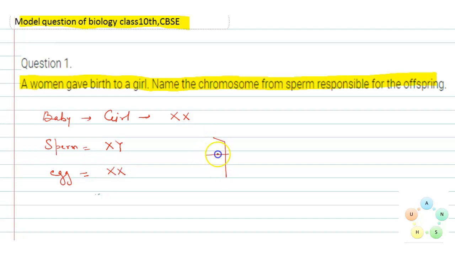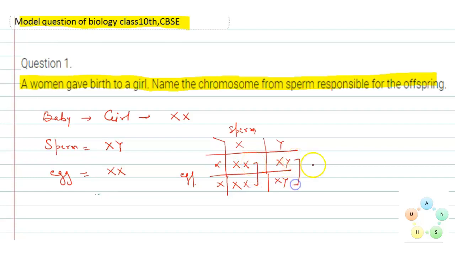So when a sperm fuses with an egg, there are chances that the offspring may contain such a sex chromosome. Like if it is a sperm and it is from an egg, then here it comes XX, XX, here XY and XY.